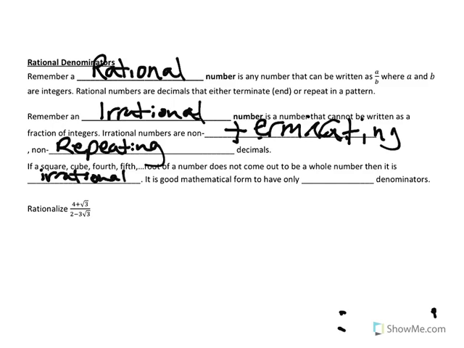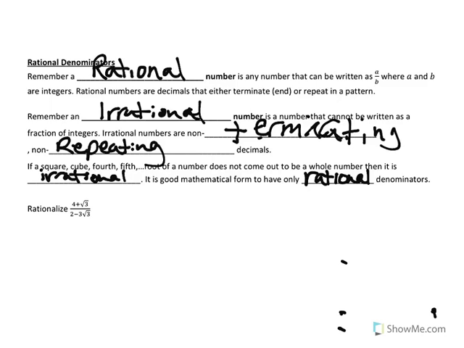It is good mathematical form to have only rational denominators. Okay? So that's important to remember as we work through these. So what they want you to do is rationalize this, and the biggest thing is to look at the denominator here, and we have a 3 radical 3 in the denominator that we want to get rid of on this.